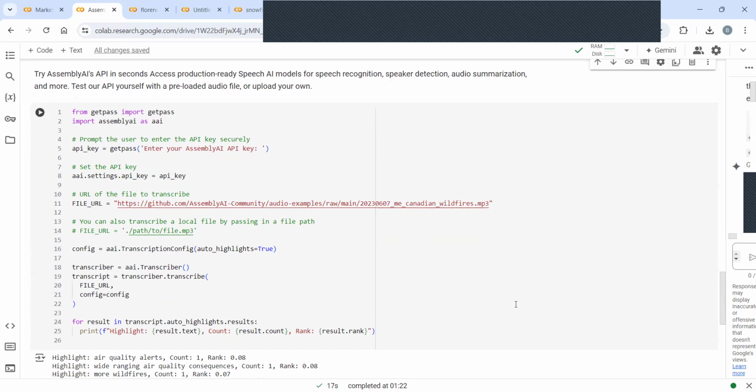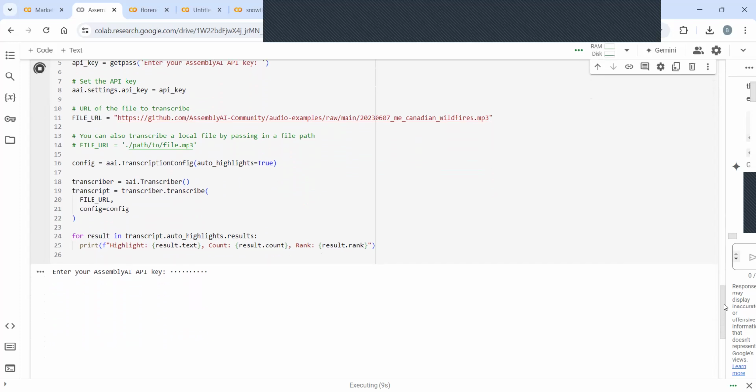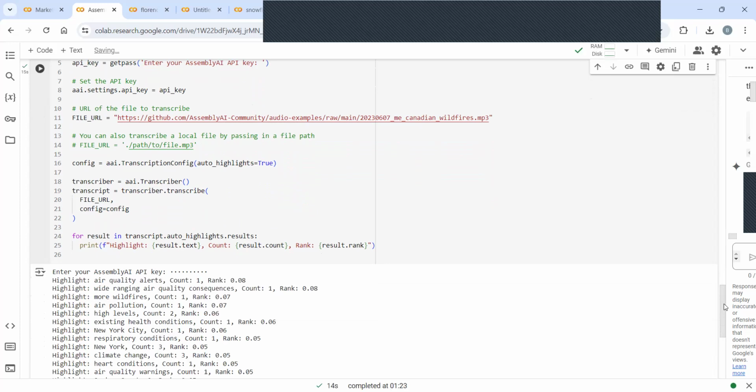And it gives you the highlights. It's not just going to give you the summary, it's going to highlight the topics as well. When I run it, it takes that MP3 file, the conversation, and tries to identify the key highlights in the discussion.